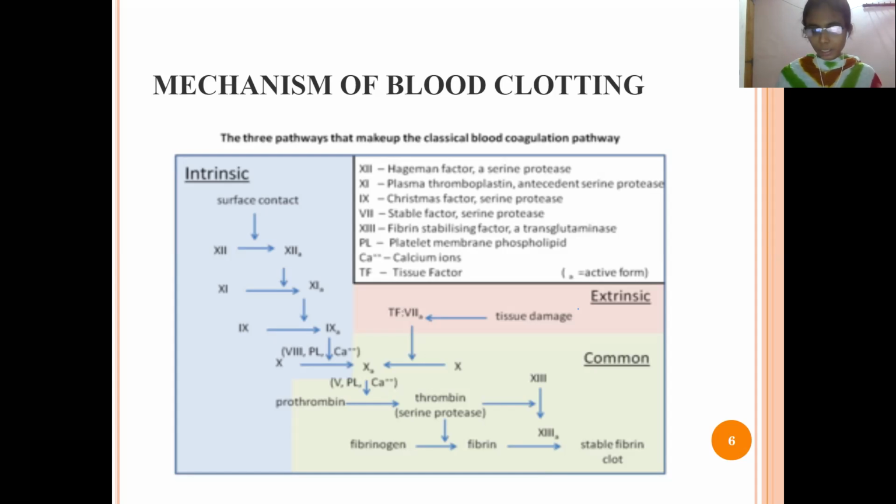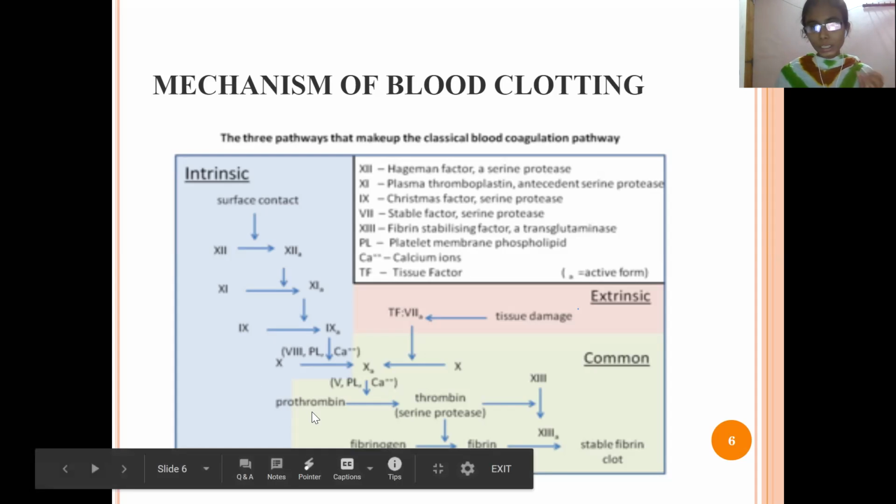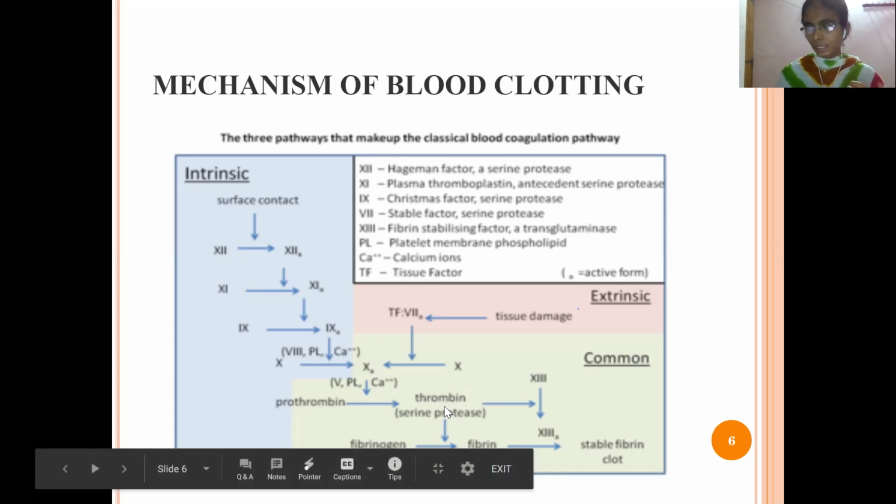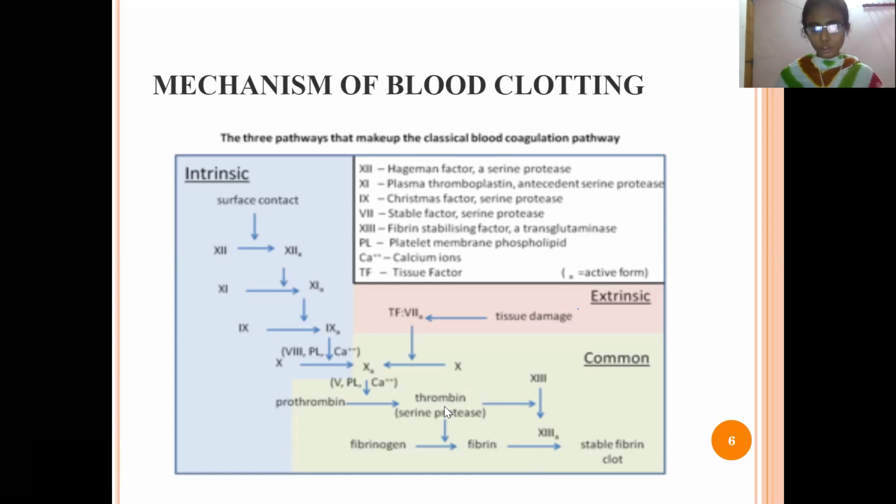If you see here, prothrombin is in the inactive stage, meaning it can easily dissolve in the blood, and thrombin is insoluble in the blood. So this is the mechanism of action of blood clotting: whenever we get an injury, at that place the blood will come out automatically, and along with the red blood cells, the platelets will also come in order to form the clot.